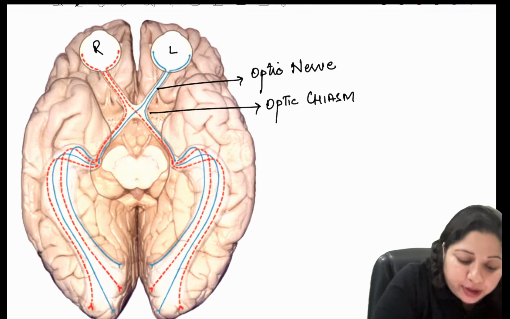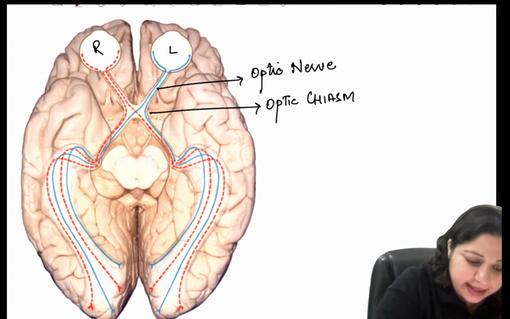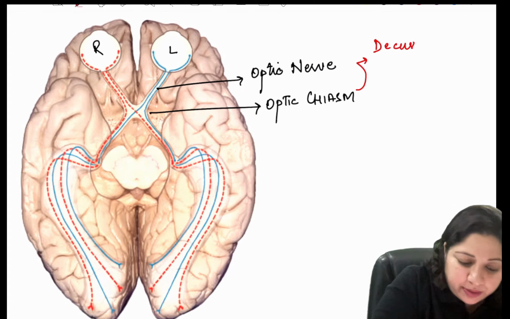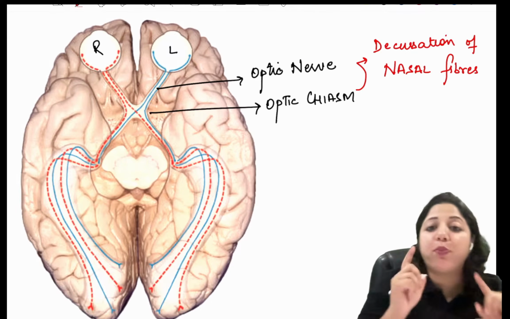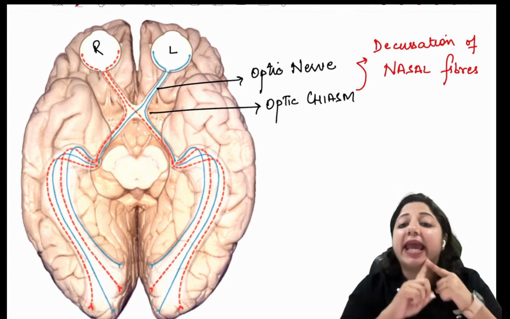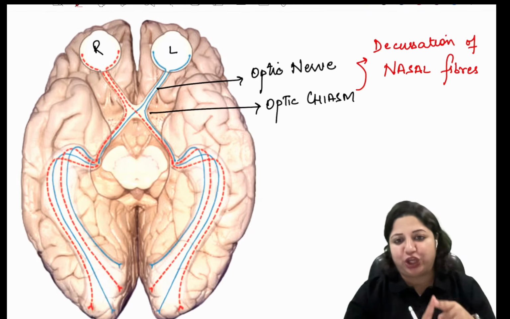But the important thing to remember here is that there is decussation of only nasal fibers. So it is an incomplete decussation.